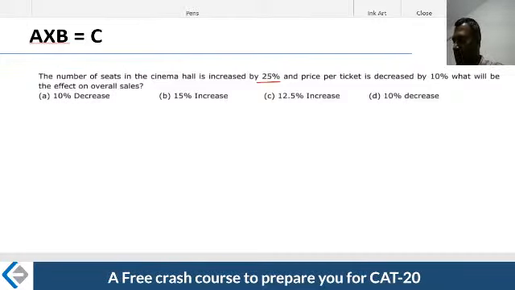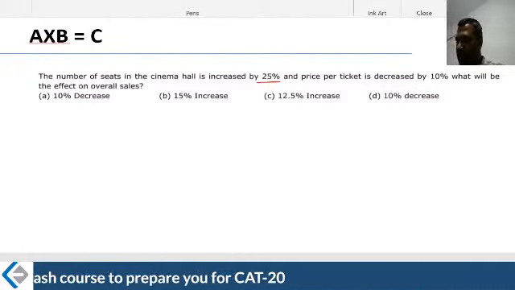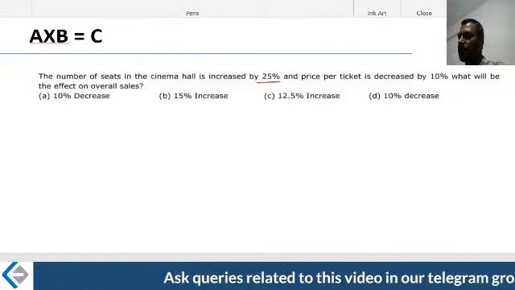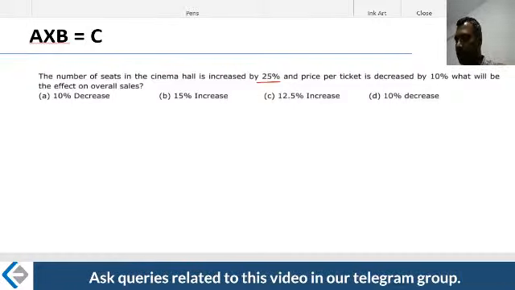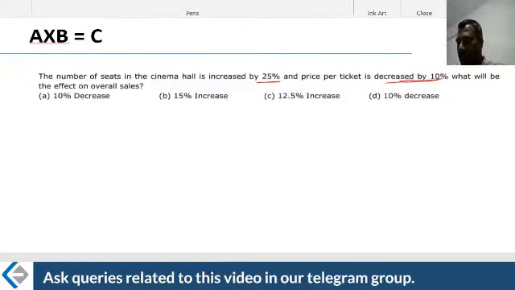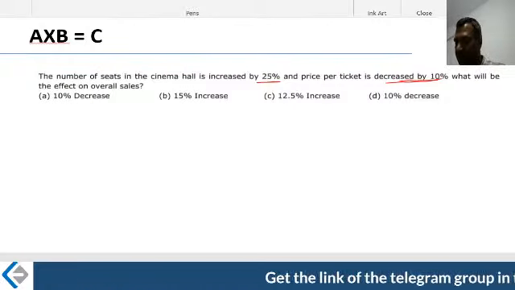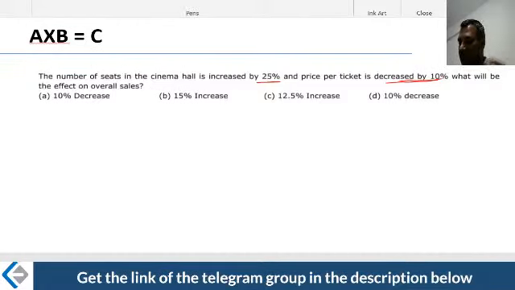25%. Price per ticket is decreased by 10%. Therefore the price also they reduce. Price per ticket has come down, because they want to increase the volume, and because there is a discomfort, as you are putting extra seats, therefore you are giving some reduction. The price is decreasing by 10%. What will be the effect on overall sales figures? Which means the revenues, what happened? Did the revenues finally increase, or did they finally decrease?